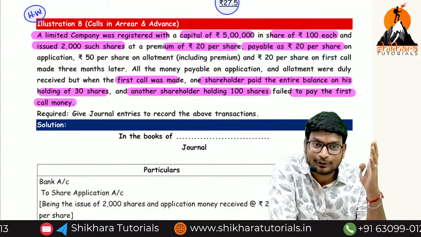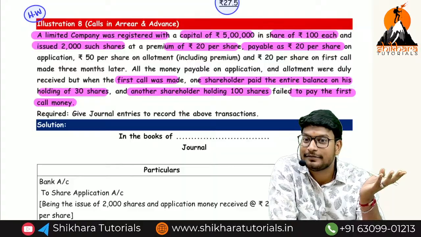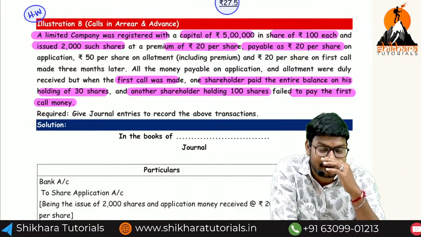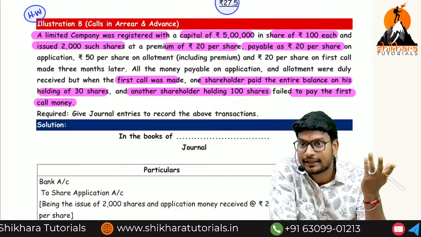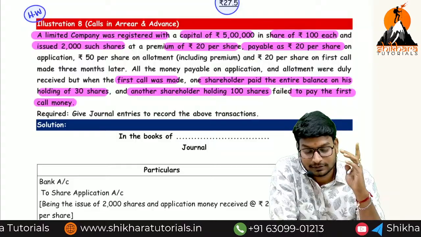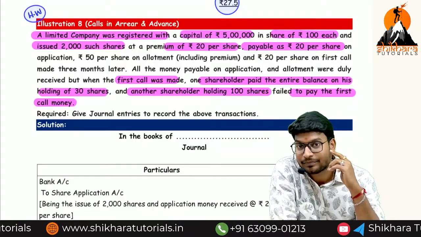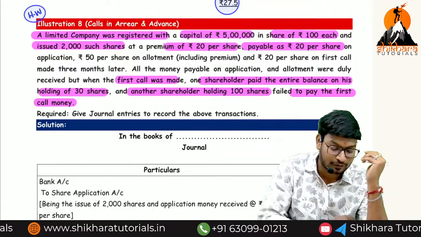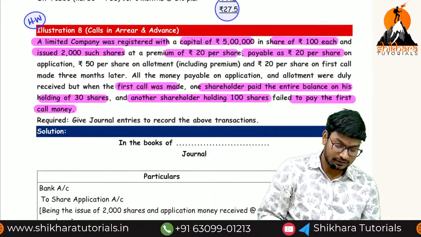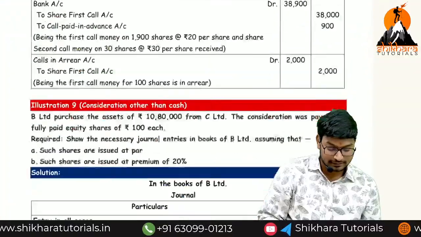There is one contingent asset, which may come or may not come. If it comes, it is an asset, otherwise it becomes a liability. And again we need to study those 4 subjects. So yes or no, keep that in mind. So question number 8 is completed, homework.